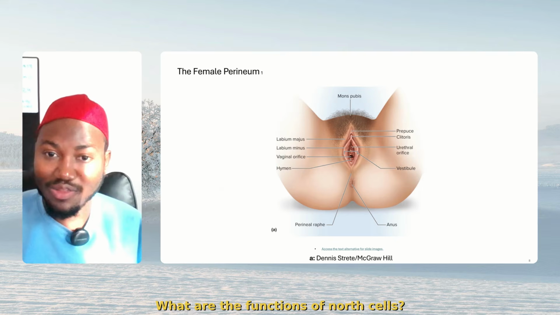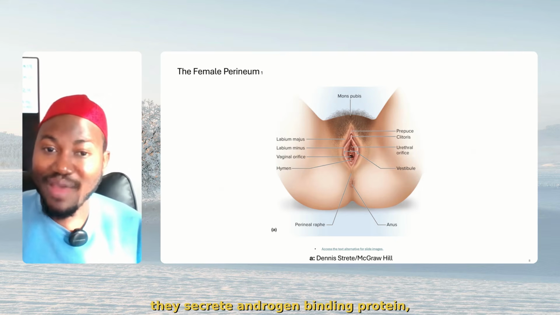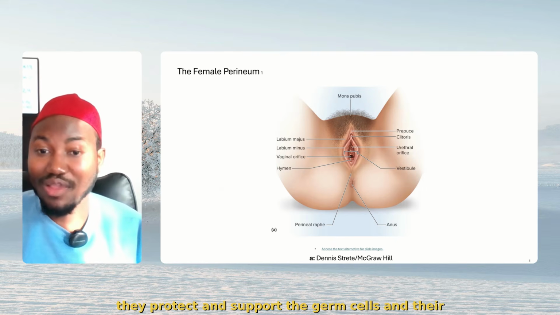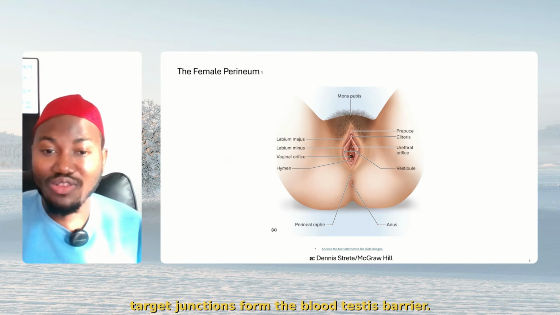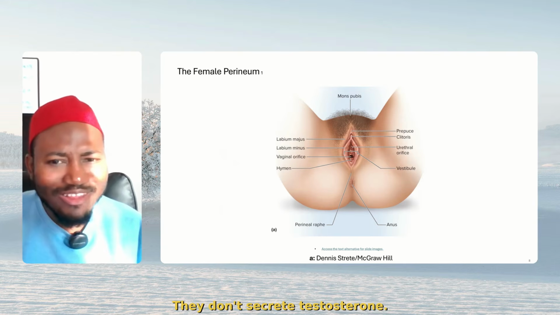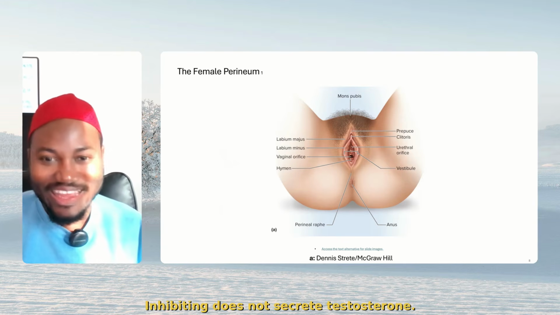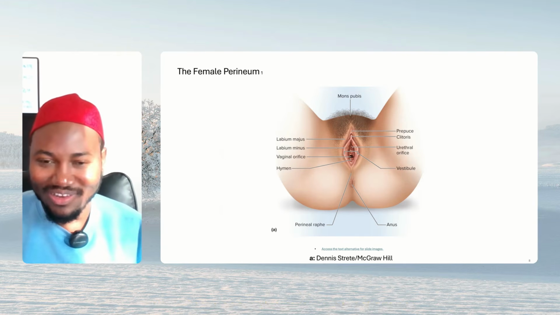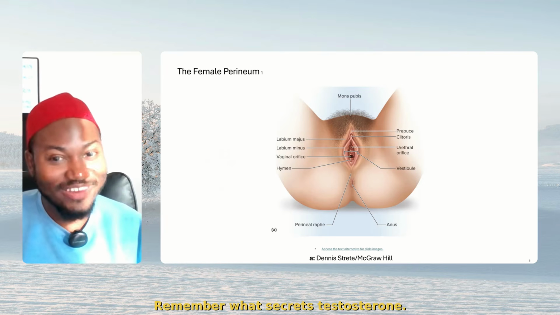What are the functions of Sertoli cells? They secrete inhibin. They secrete androgen binding protein. They protect and support the germ cells. And their tight junctions form the blood-testis barrier. But what do they not do? They don't secrete testosterone. Bear that in mind. Remember what secretes testosterone?